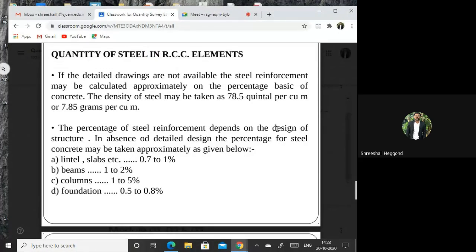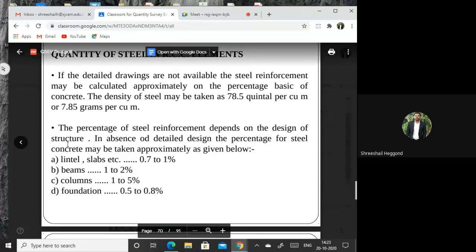The percentage of steel reinforcement depends upon the design of the structure. As I said, the percentage you need to add to the reinforced members will be based on the design, not an approximate value that you have to consider. But on average, if you are considering an approximation when the detailed drawing is not available, in such cases these percentages will be considered.